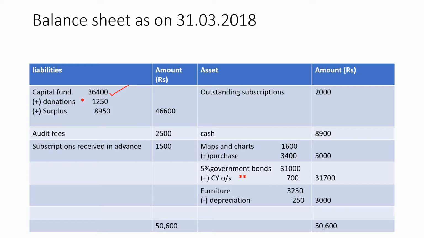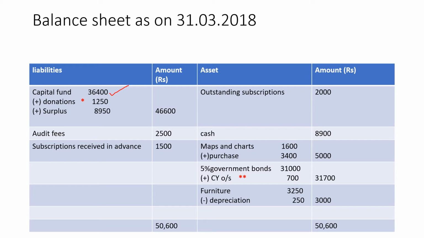Correct? Okay, what to do now? To the capital fund, add the capitalized receipts. Whatever is the capitalized receipts told in the adjustments, if you have entrance fees, life membership fees, or if it is said in the adjustment to capitalize certain receipts, you have to add it. So if you see adjustment number 3, half of the donation is to be considered as revenue. So there 1,250 we have considered as revenue in the income and expenditure side. Now the remaining half of the donations is to be capitalized, which means it has to be added to the capital fund. So donations 1,250.